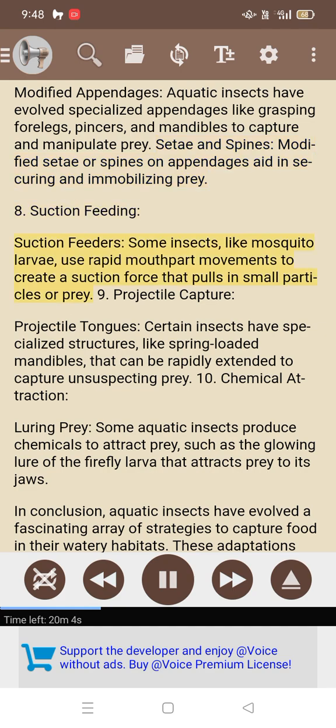Suction feeders. Some insects, like mosquito larvae, use rapid mouthpart movements to create a suction force that pulls in small particles or prey. 9. Projectile capture. Projectile tongues. Certain insects have specialized structures, like spring-loaded mandibles, that can be rapidly extended to capture unsuspecting prey.